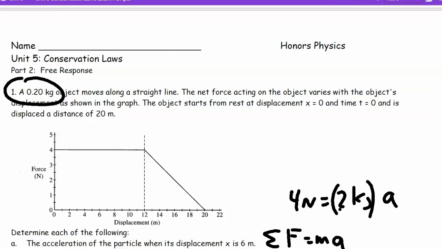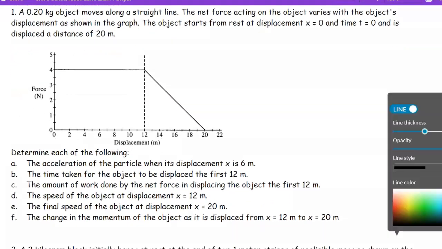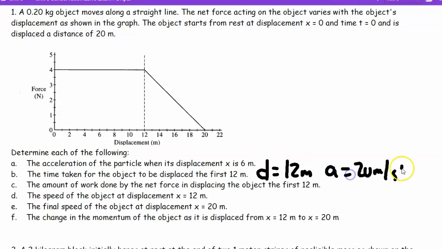Now the next would be the time taken for the object to be displaced 12 meters. I don't know how to do this. What the heck do I do here? Let's see. I found from before the acceleration is 20. Let me just write down what I got. Oh, the time is the unknown. Oh, it says it starts from rest. Oh, now I know what to do.